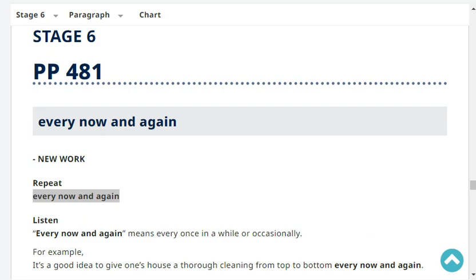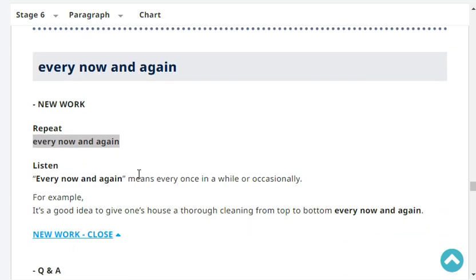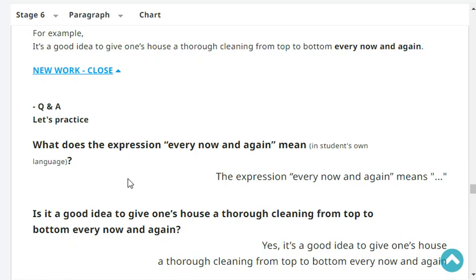Every now and again. Very good. Okay, listen. Every now and again means every once in a while or occasionally. For example, it's a good idea to give one's house a thorough cleaning from top to bottom every now and again. Let's practice. What does the expression every now and again mean in Japanese?